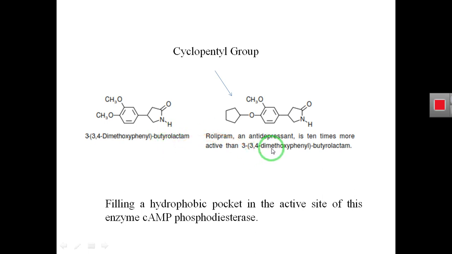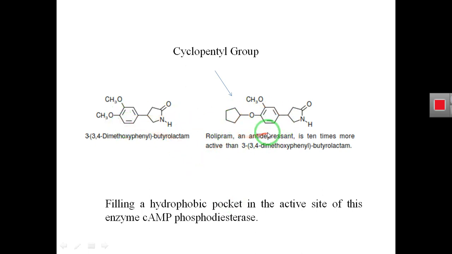So how could it happen? Because of the introduction of this ring system in this lead compound, what happened? We can see that this analog is having larger size as compared to this parent molecule.